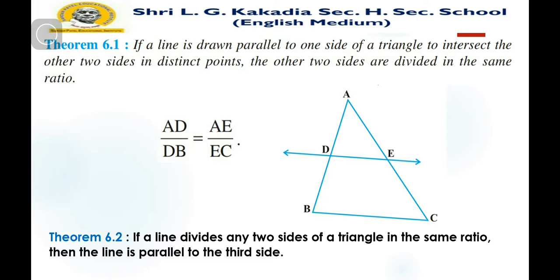If a line divides any two sides of a triangle in the same ratio, then the line is parallel to the third side. So by theorem number 6.1 and 6.2, let us consider some examples from exercise number